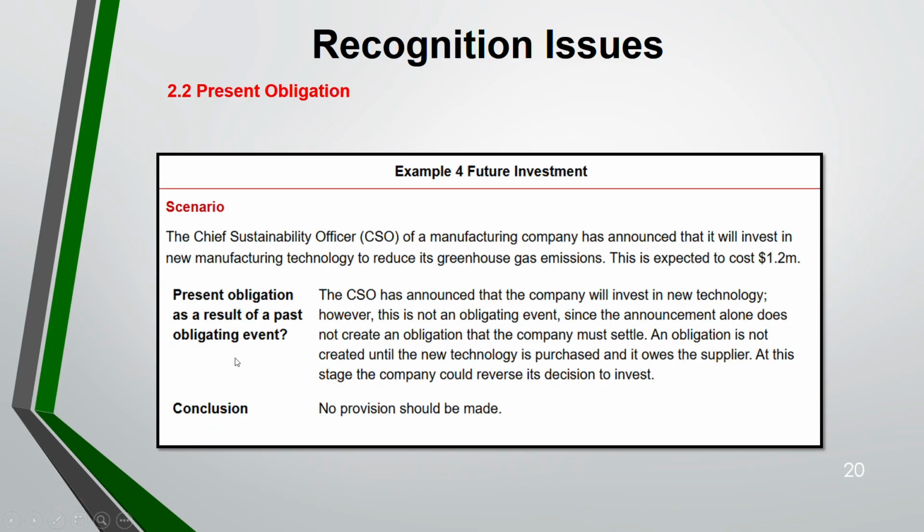Now, example 4, future investment. The CSO, the sustainability officer of a manufacturing company, has announced that they are going to invest in new manufacturing technology to reduce their greenhouse gas emissions. The expected cost is 1.2 million. See, they have just announced it, but it is not an obligating event because an announcement alone will not create an obligation.